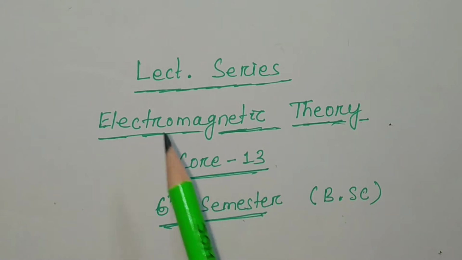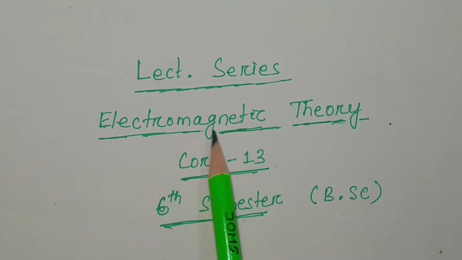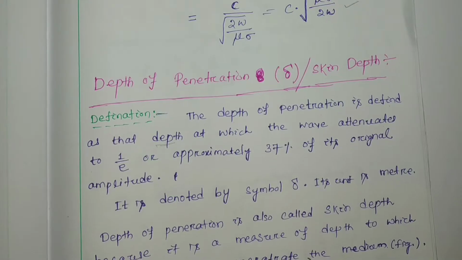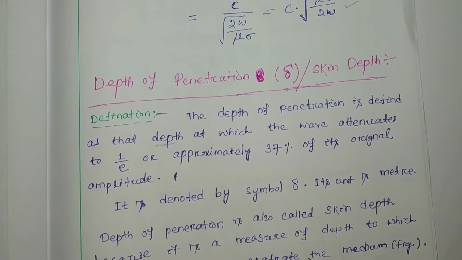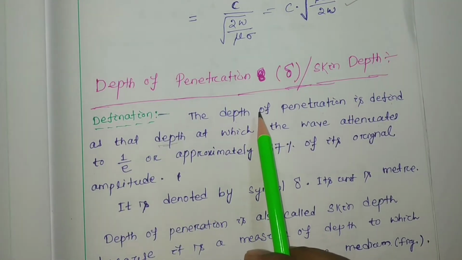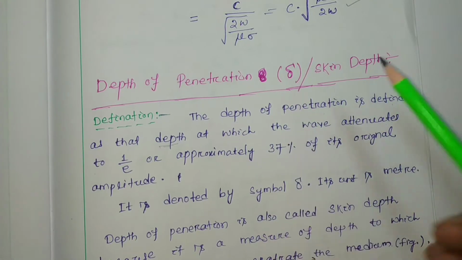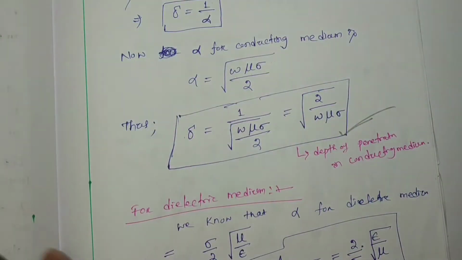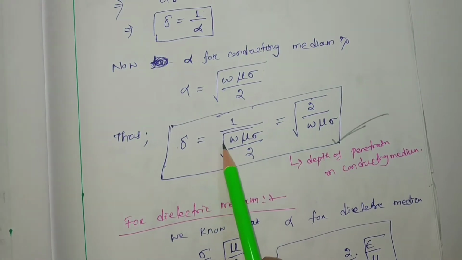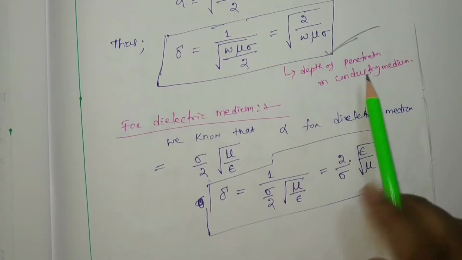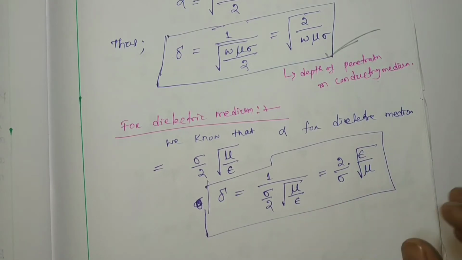I welcome you all to our lecture series on electromagnetic theory, that is your Core Paper 13, which belongs to the 6th semester BSc syllabus. In our last class we discussed in detail the depth of penetration, represented by the symbol delta, also called the skin depth. This is the expression of the skin depth for a conducting medium, and this is the expression for a dielectric medium.